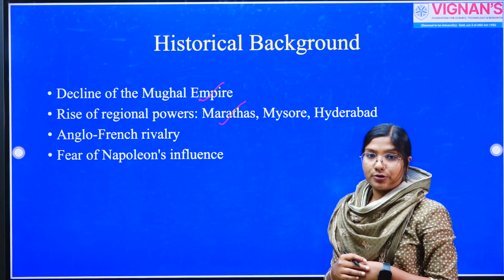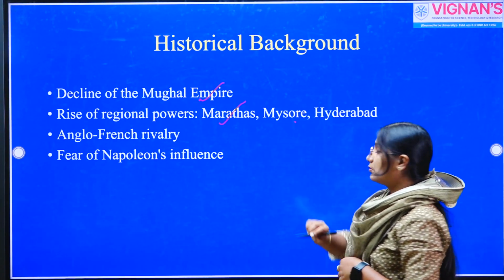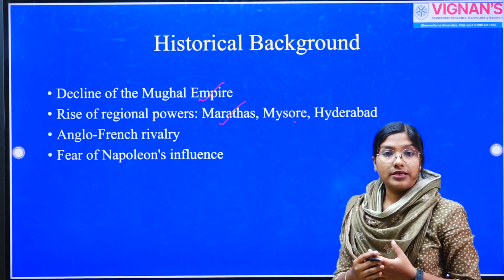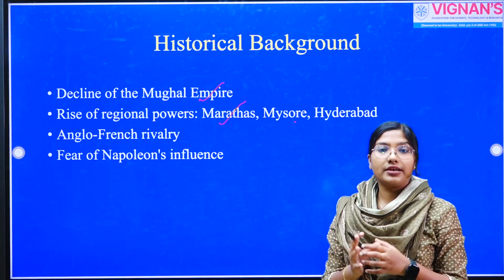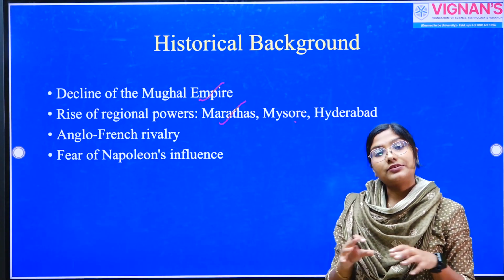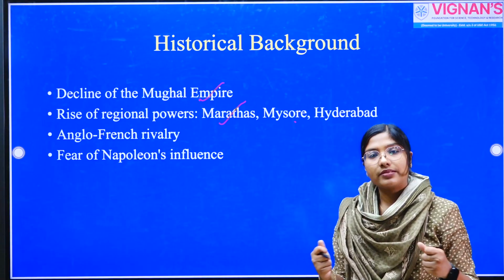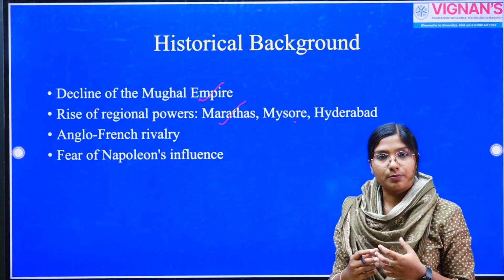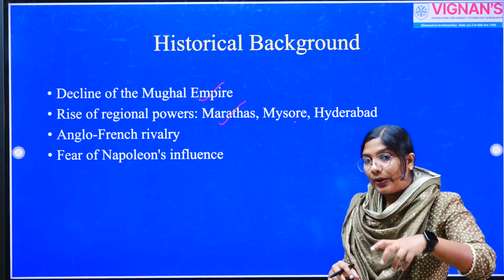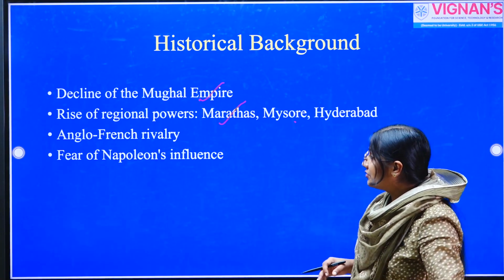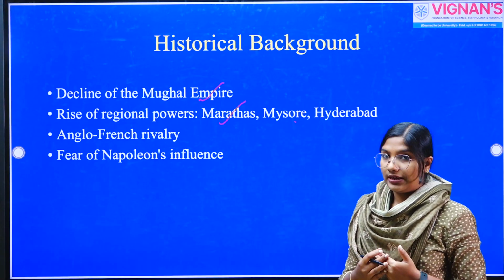We had a number of powerful regional kingdoms during this period, like the Marathas, Mysore, Hyderabad, Rajput kingdoms, the Sikh Empire, etc. So there were multiple Indian regional kingdoms, and these regional kingdoms were individually very strong. However, they were fighting among themselves, competing with each other for more power and authority. So the company wanted to establish their grip over these regional kingdoms through various policies such as Subsidiary Alliance.